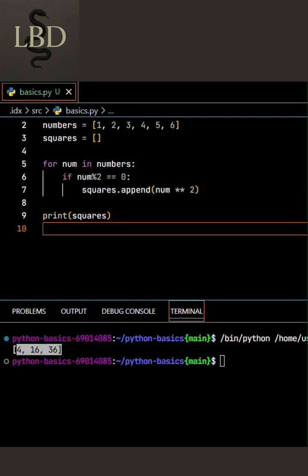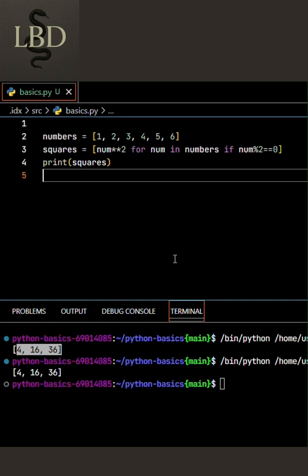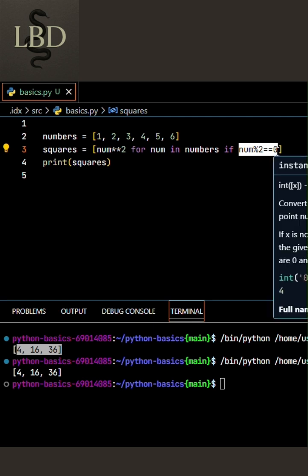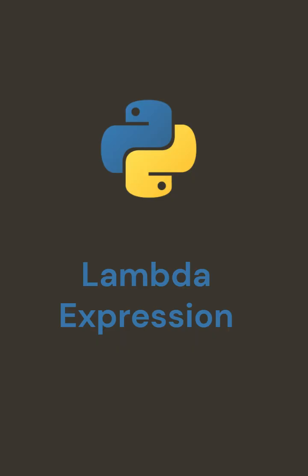Now with list comprehension we can do all of this in just 3 lines of code, wherein this single line does the same thing. If we run it, we see the same output. If we want only even numbers, we can simply write the condition within the list comprehension. Now this list comprehension provides a much cleaner, faster and Pythonic way to write any operation.